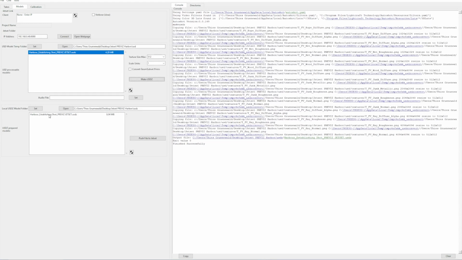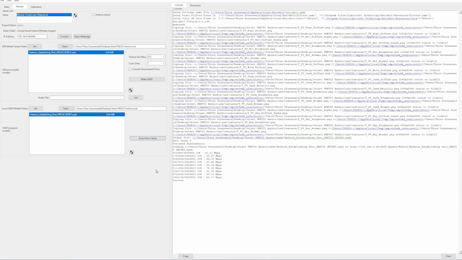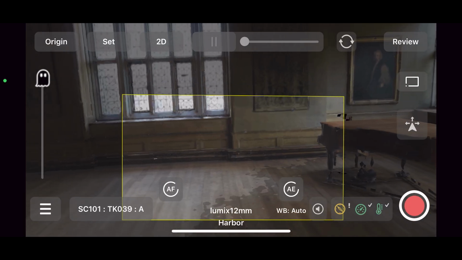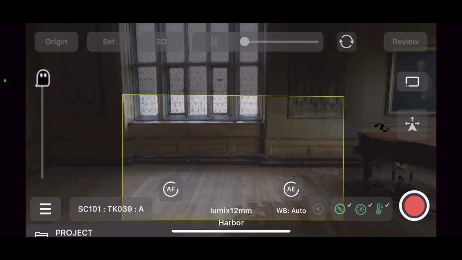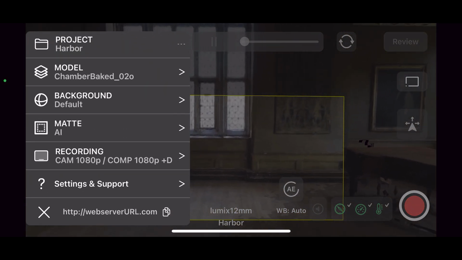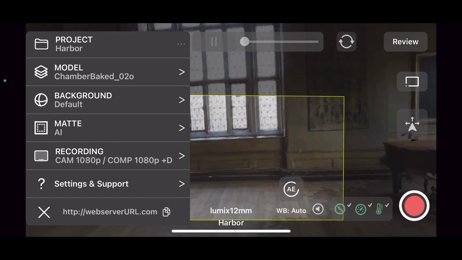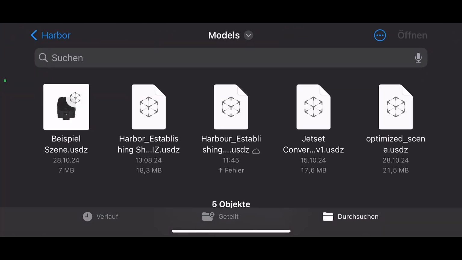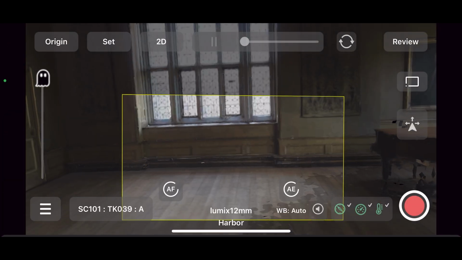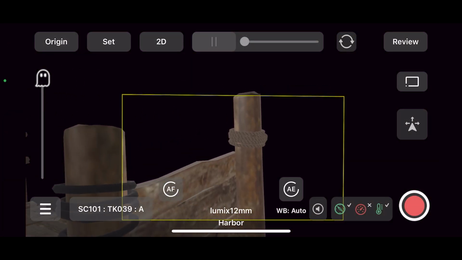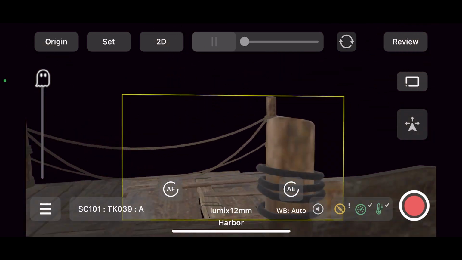And at this stage, we only have to open up our Jetset app once again until you see our client in the top. And once this is done, we can push our files to Jetset. And with this step, we successfully transformed our Blender file into the app. Inside of the app, we can open up the menu, go to models, and then click on open. And there we will find our harbor establishing shot previs. And once we open that up, we will find our harbor scene inside of the Jetset app.